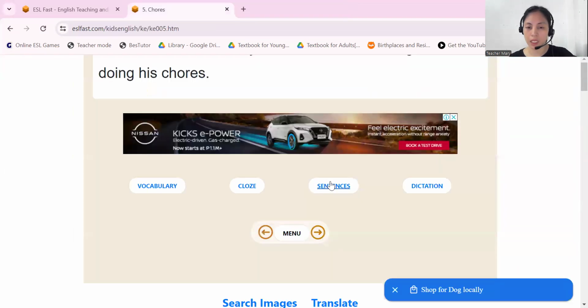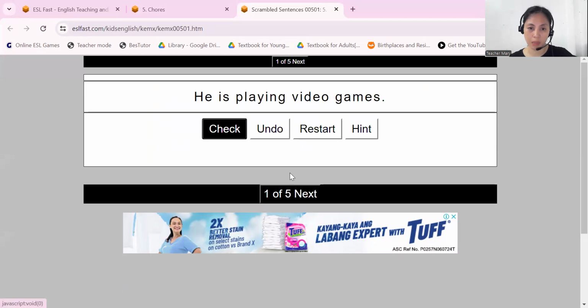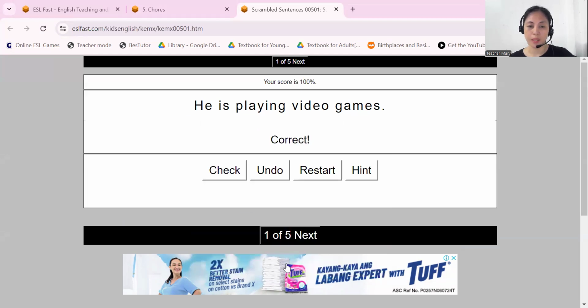Then next one we have sentences. You can ask your kids to play this. For instance, he is playing video games. So try to unscramble the words to construct a great sentence. He is playing video games. In this part, your kids will learn how to construct right sentences. You can click the check button, then you can see if it is correct. Very good. Your score is 100%.